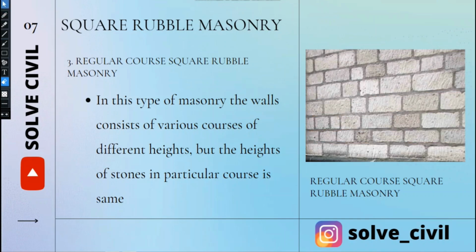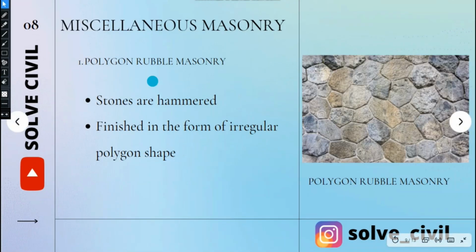Now we are discussing the miscellaneous types of masonry. The first one is polygon or polygonal rubble masonry. From the name itself, it is evident that the stones used have irregular polygon shapes. The stones are hammered.